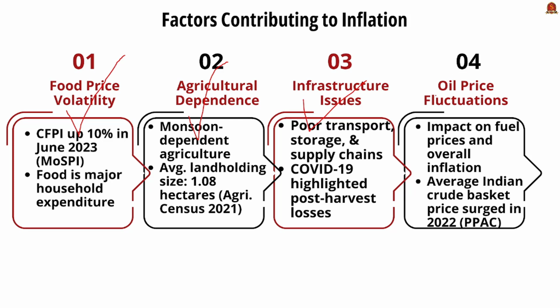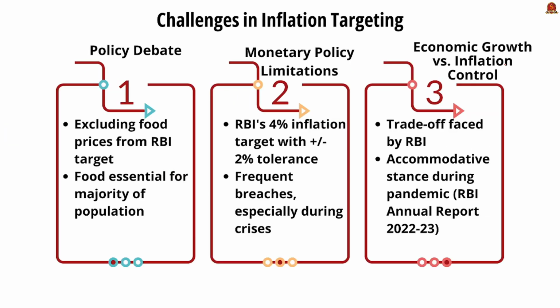The next and the most important thing is oil price fluctuation. See, the fluctuation in global crude oil prices has a direct impact on inflation in India. In 2022, the average price of the Indian crude basket surged, which led to increased fuel prices domestically, further pushing overall inflation. Moving on, let us see the challenges in inflation targeting.